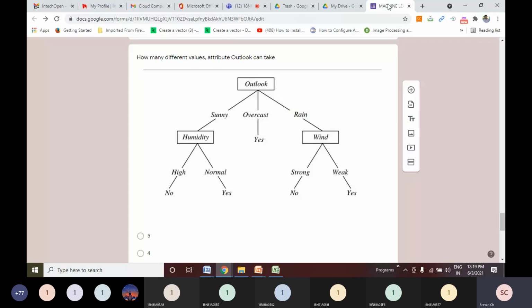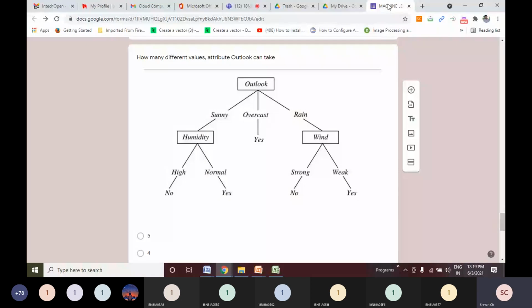So whether it is root node or any other node, how many different values an attribute will take, you can answer this question by looking at the number of children of that node. So outlook is the attribute. How many children outlook has got? 3 children: sunny, overcast, rain. So how many different values means number of children you have to count, and the answer is 3.